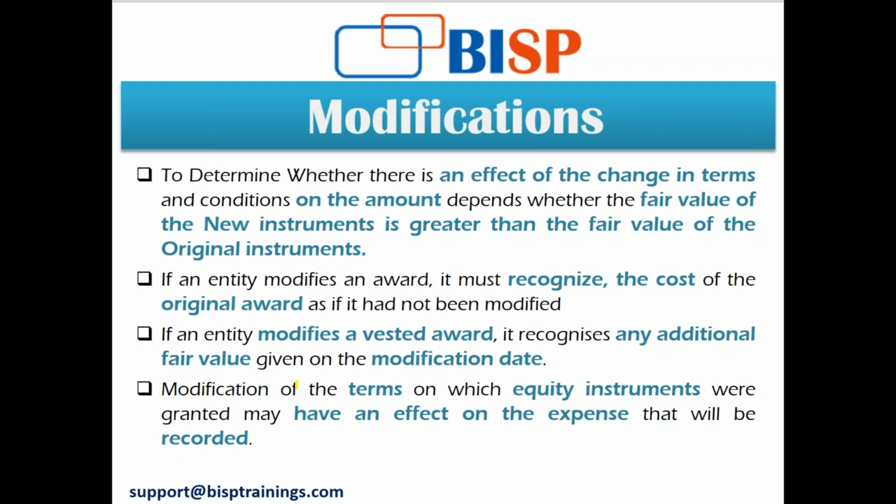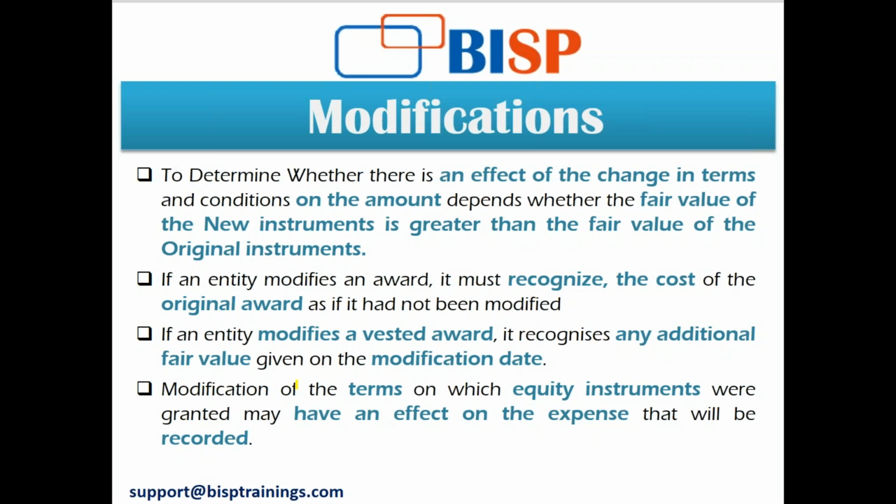Now, if the entity is modifying an award, that was the theoretical part. What is the practical implication? If any modification is done to an award, the entity is going to recognize the cost of the original award as if it had not been modified.